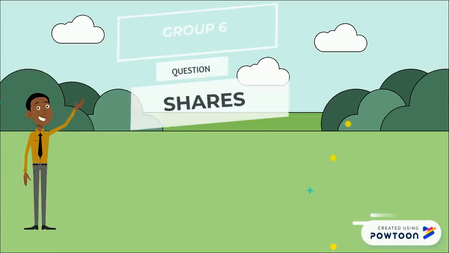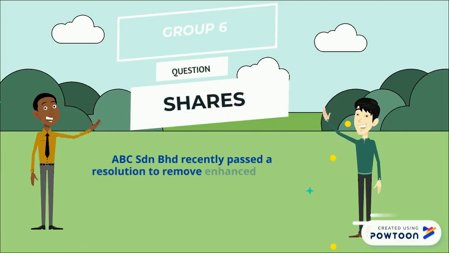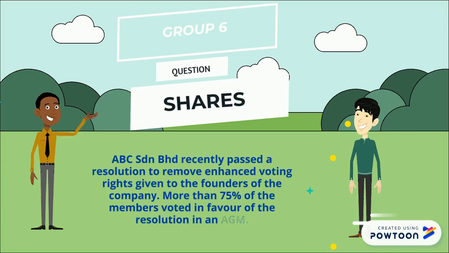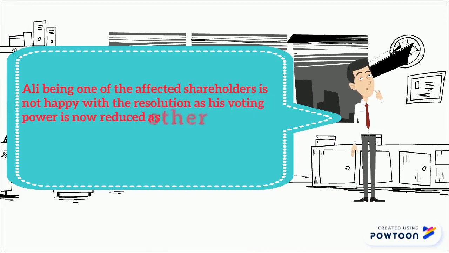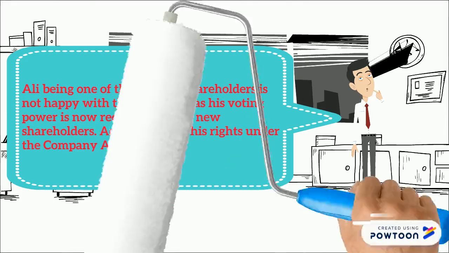The question that is given to our group is: ABC Sendirian Berhad recently passed a resolution to remove enhanced voting rights given to the founders of the company. More than 75% of members vote in favor of the resolution in an annual general meeting. In addition, Ali, being one of the affected shareholders, is not happy with the resolution as his voting power is now reduced. Other new shareholders advise Ali as to his rights under the Companies Act 2016.